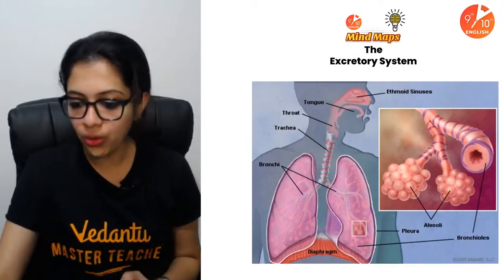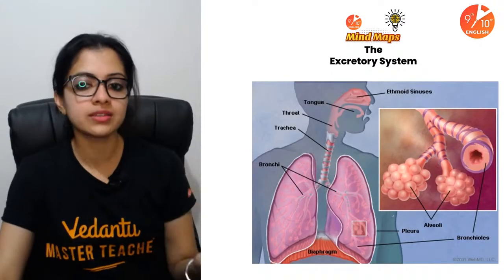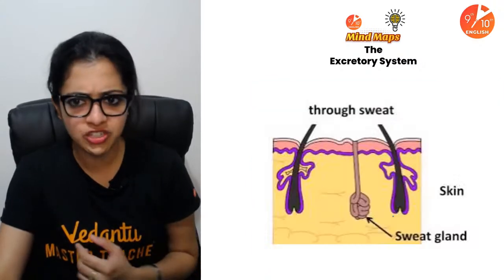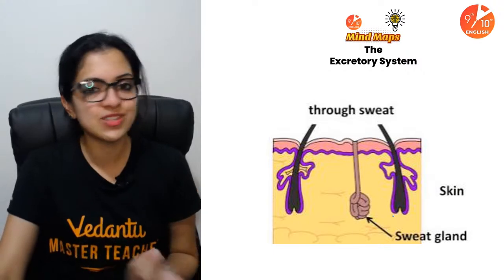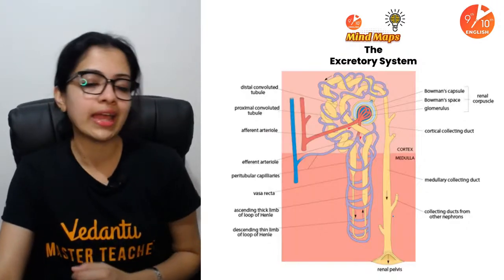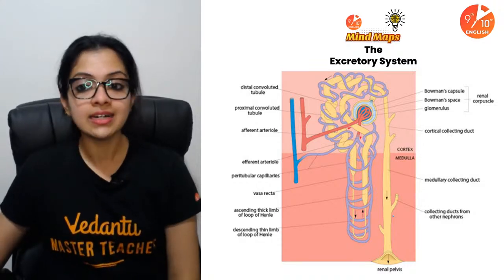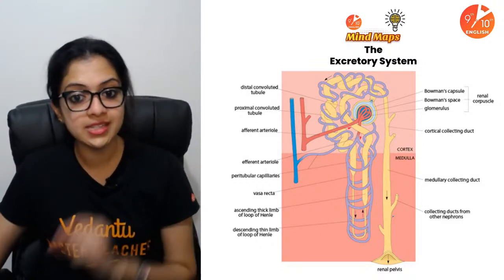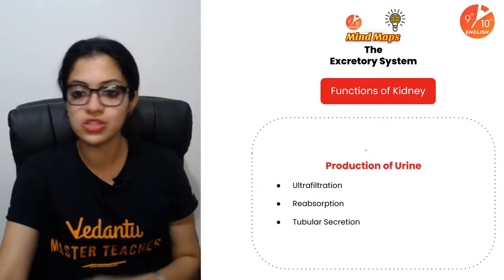Yes. Okay. Righto. The excretory system, of course, the lungs, the alveoli for gaseous exchange, you are aware of all that. And through sweat glands on the skin also helps in excretion. But majorly, what are we concerned about? The nephrons, the functional units. Children, structure and function of the nephron is very, very important for you to know.